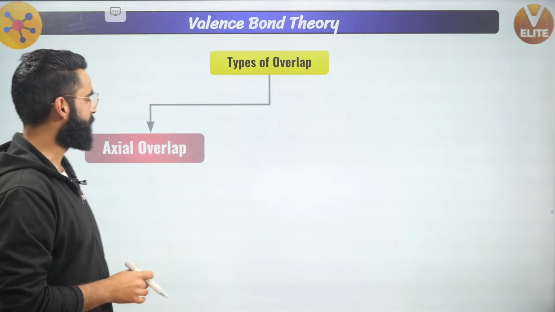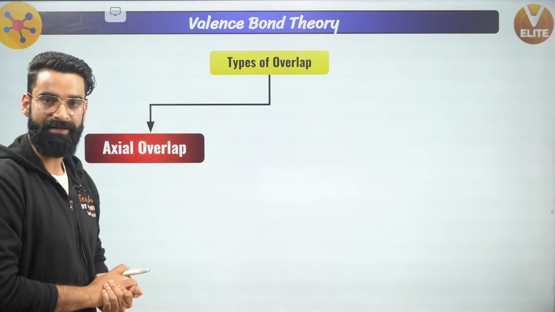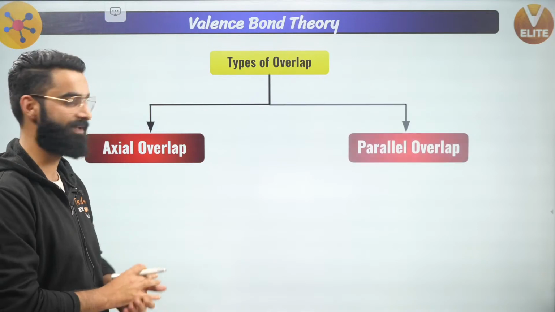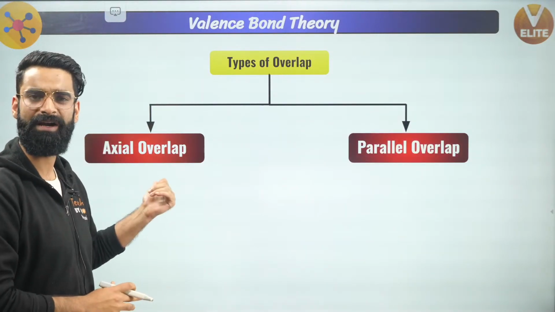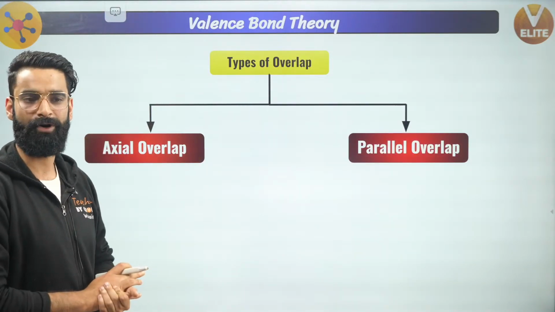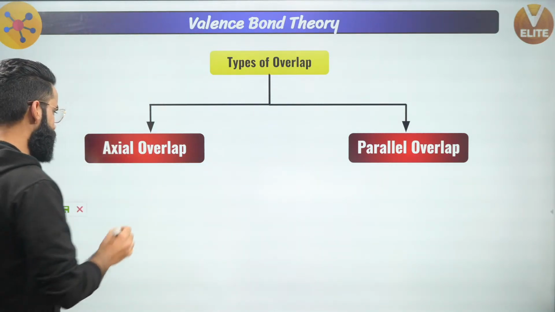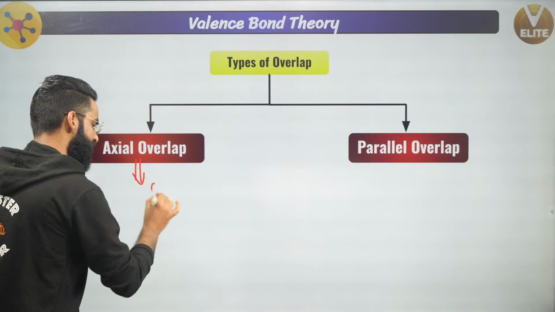Now guys, see, the types of overlapping. We have got two types of overlapping basically. One is called axial overlapping and one is called parallel or sideways overlapping. The first point, which you should take a note of right here: due to the axial overlapping, always sigma bond is formed.